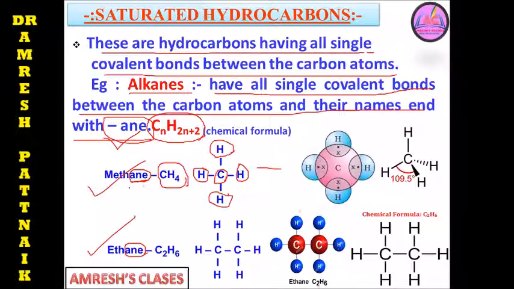Just remember ANE stands for alkane. If alkanes are there, the name ends with ANE. And the structure of ethane you can see here. This is CH3 CH3, or C2H6, which is ethane. The chemical formula of methane is CH4, and C2H6 is ethane, right?